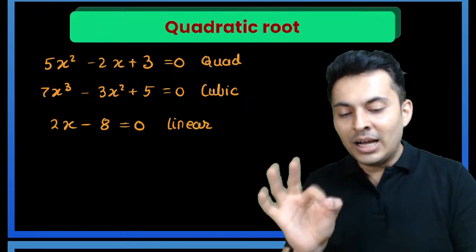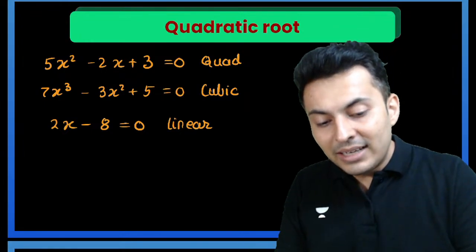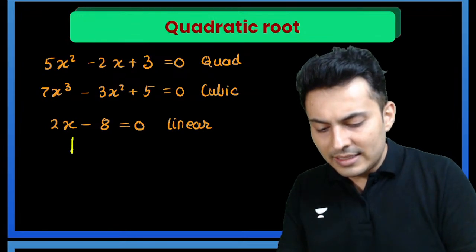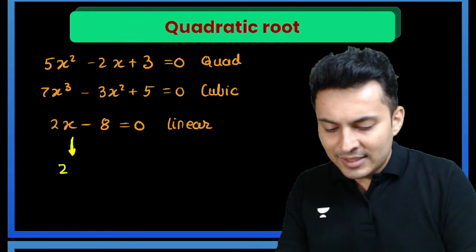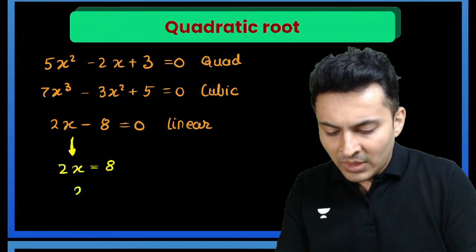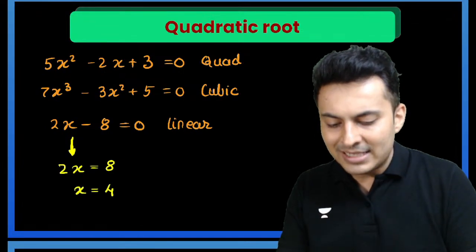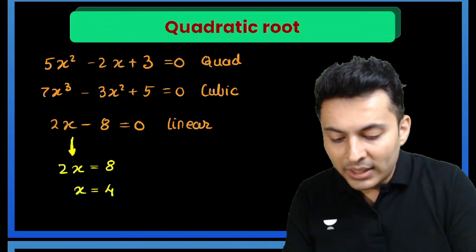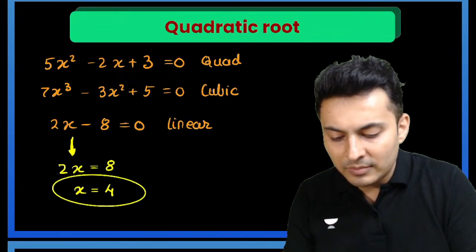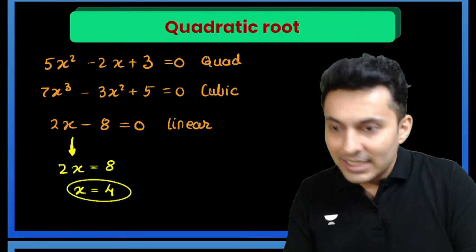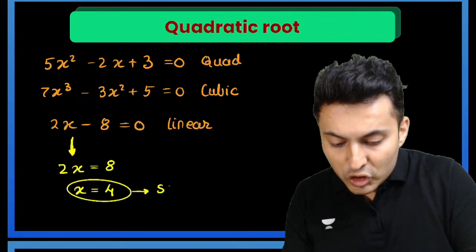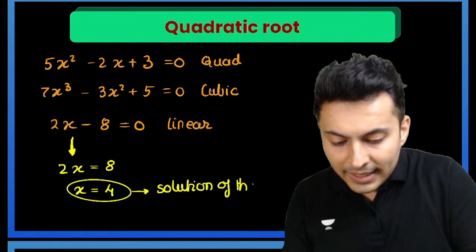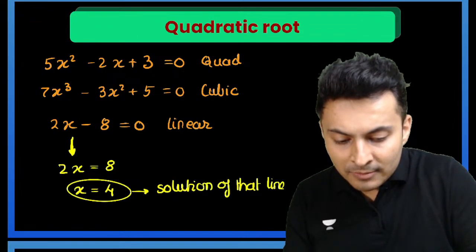Very good. Now I'll tell you what, when you have a linear equation, you can solve it very easily. You can just say 2x is equal to 8, x is equal to 8 by 2. That means x is equal to 4. What is this 4 called, my dear students? What do you think is this 4? This 4 is the solution of that linear equation.